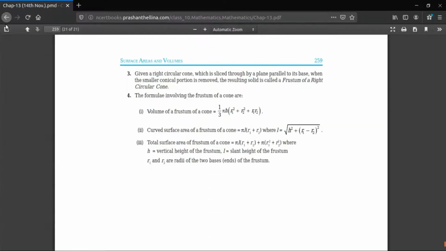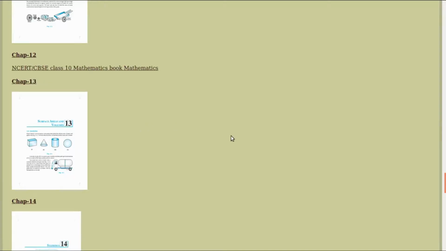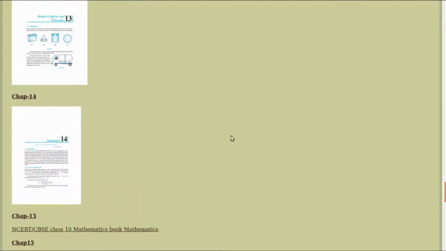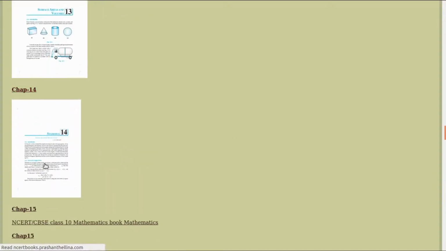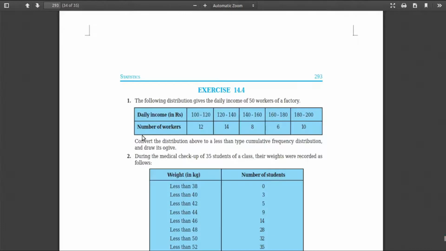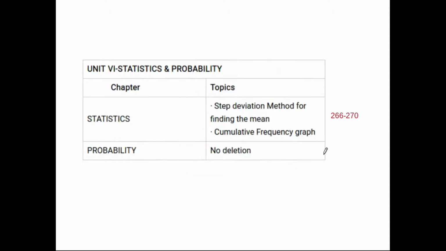So what is our next chapter after surface area and volume? We have statistics. The 14th chapter, that is statistics. So what has been removed from statistics? Step deviation method, and then cumulative frequency. These two topics are removed. Step deviation method is one of the methods for finding the mean, right? First one is direct method, assumed mean method, step deviation method. So just practice the first two methods, and the step deviation method is not required.